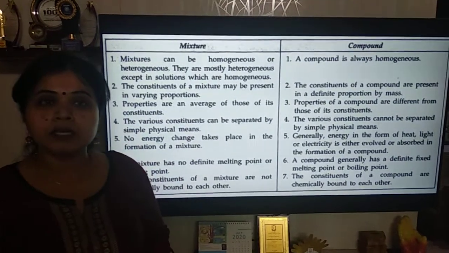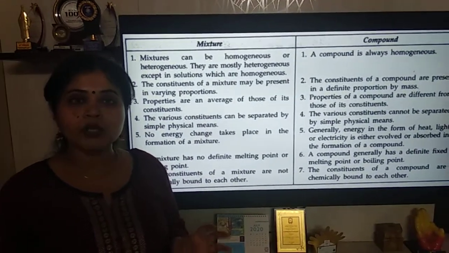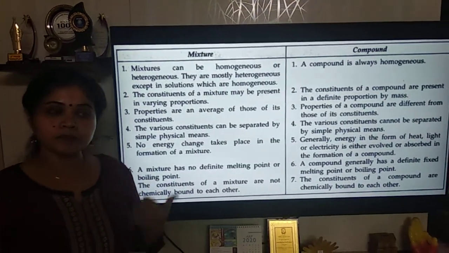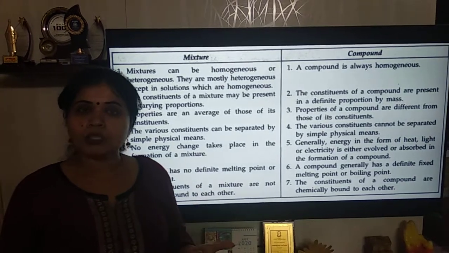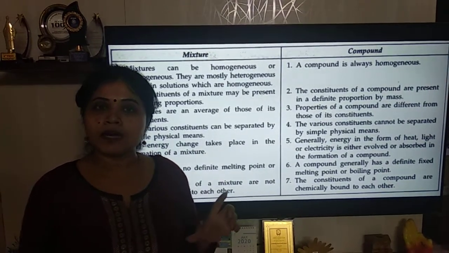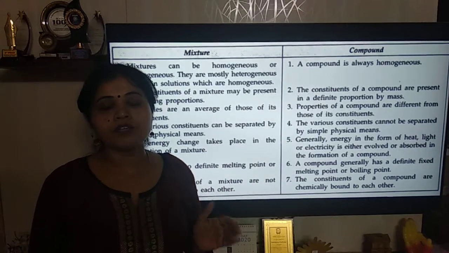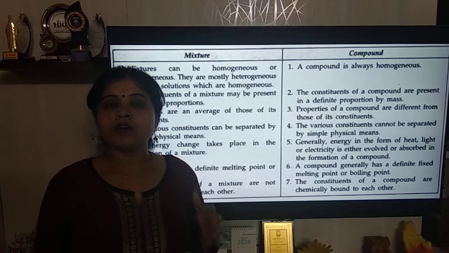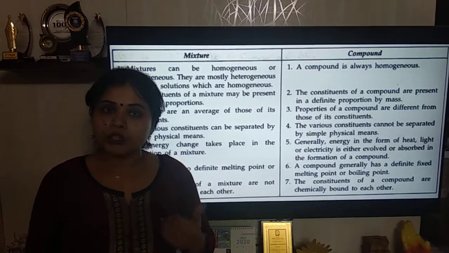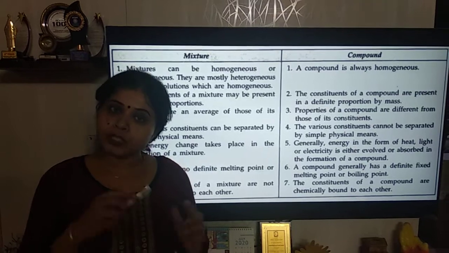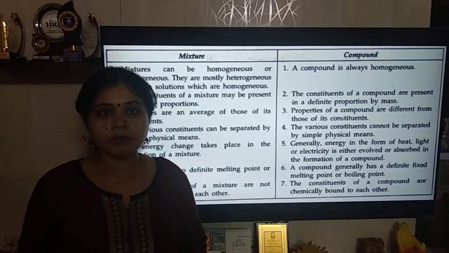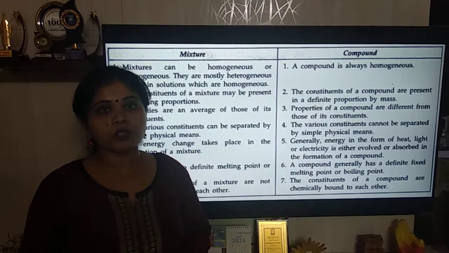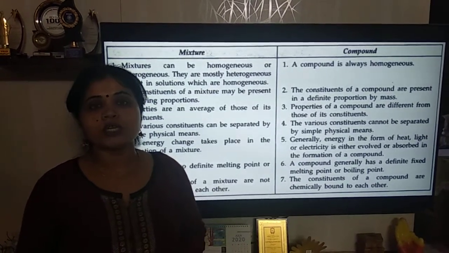Heterogeneous mixture means the solute particles are not uniformly spread throughout the solution. For example, I take the same sugar solution, 1 glass of water in which I have dissolved 1 tablespoon of sugar. Now if I try to taste the sugar solution from the top and from the bottom, and I get the same taste at the top and at the bottom, then I can call it a homogeneous solution.